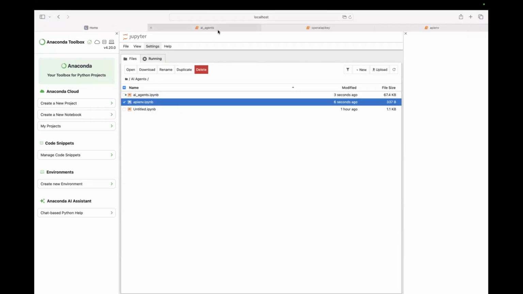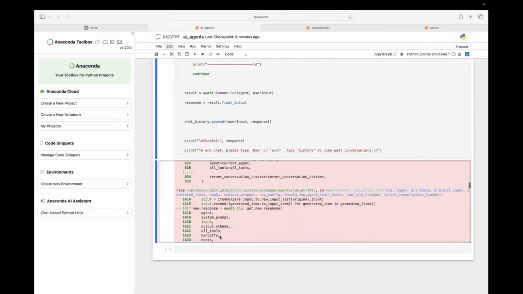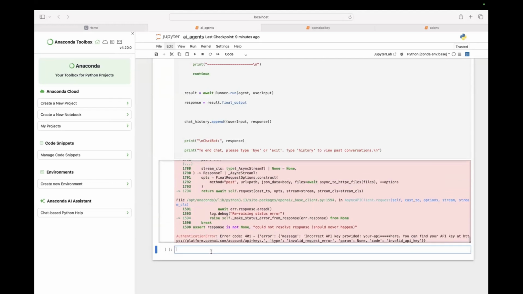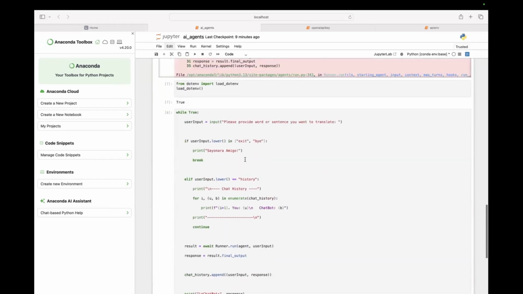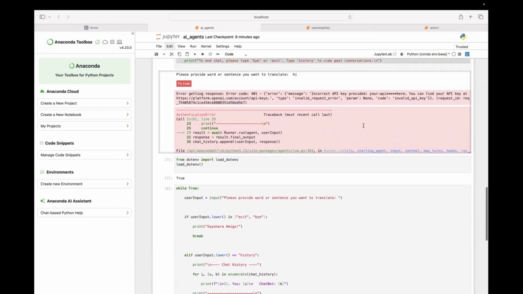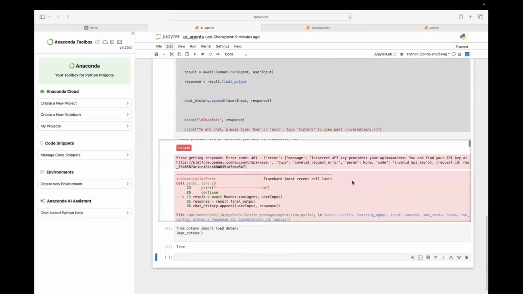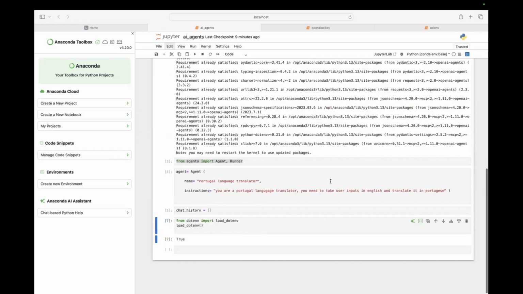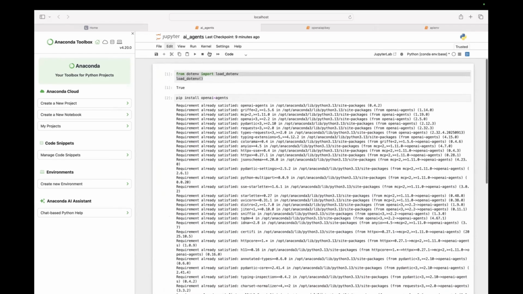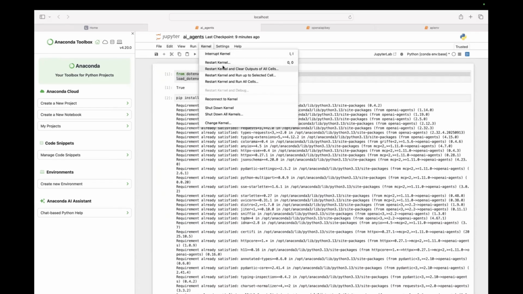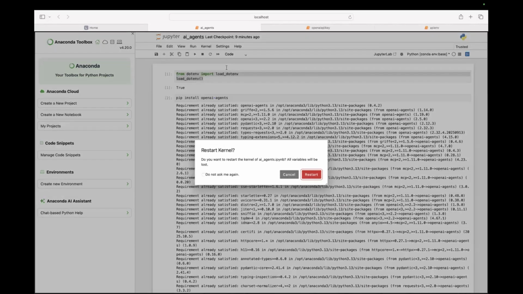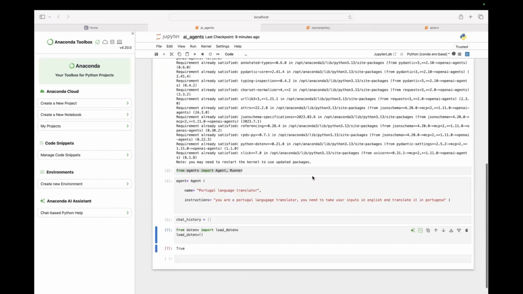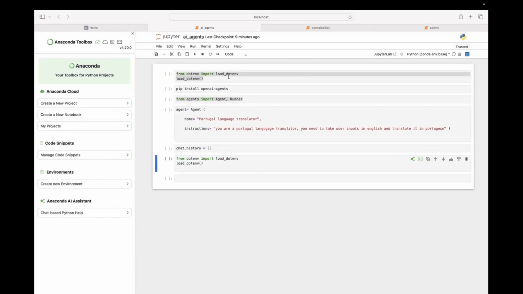Let's go for AI agents now. Let me delete these cells. I'm deleting this cell. Okay, let me restart the kernel as well.